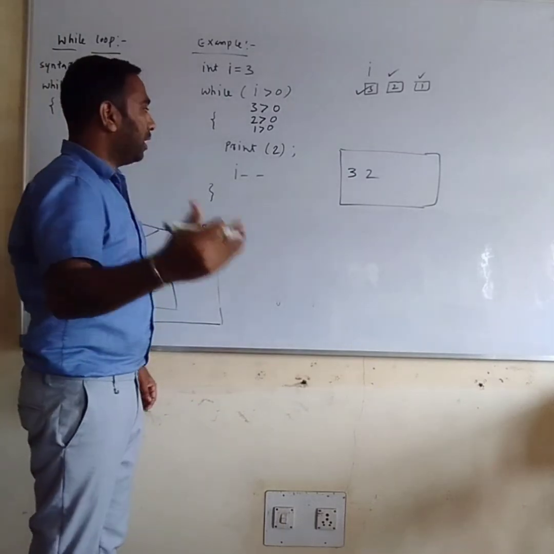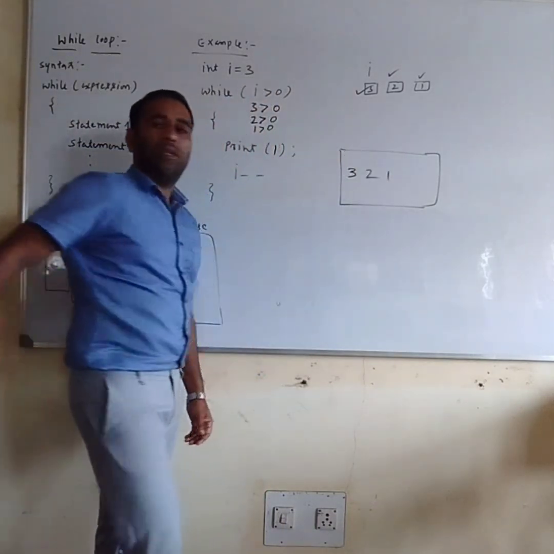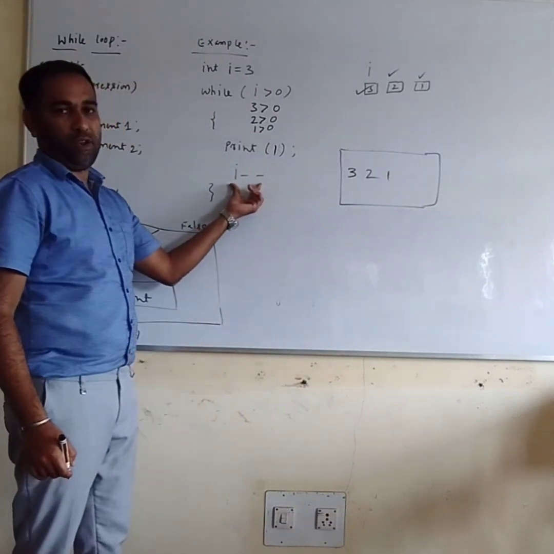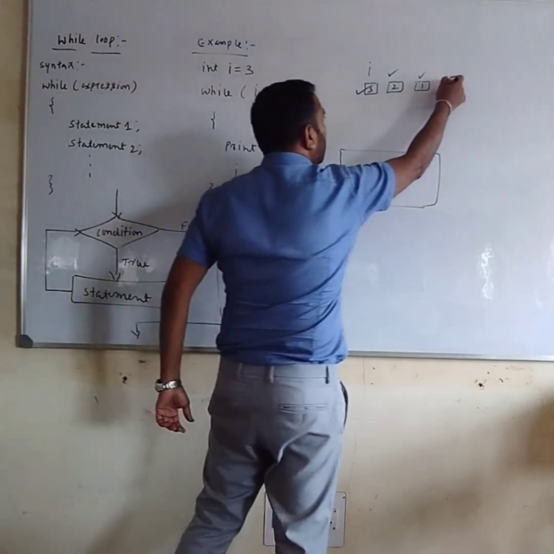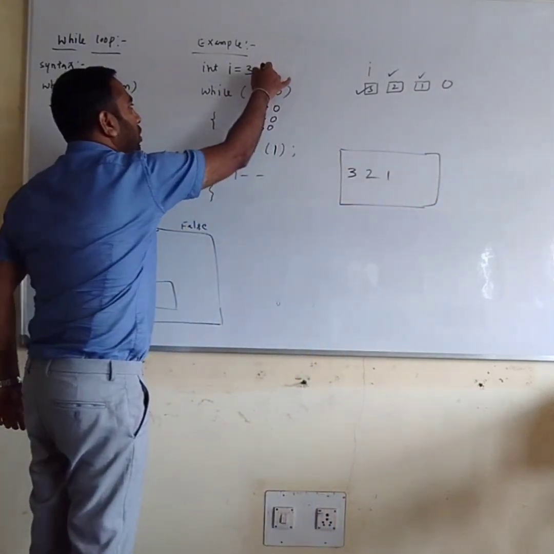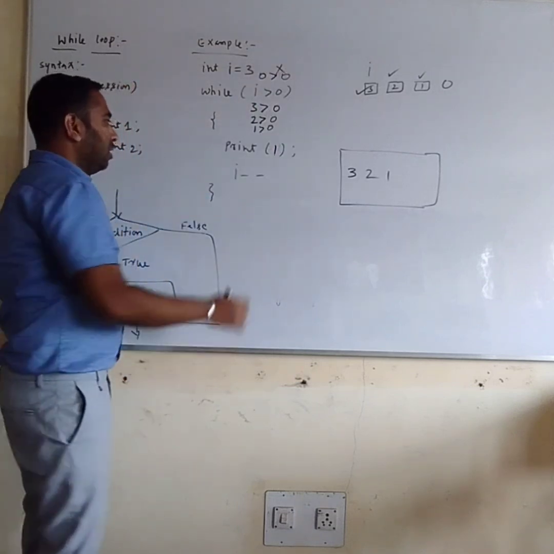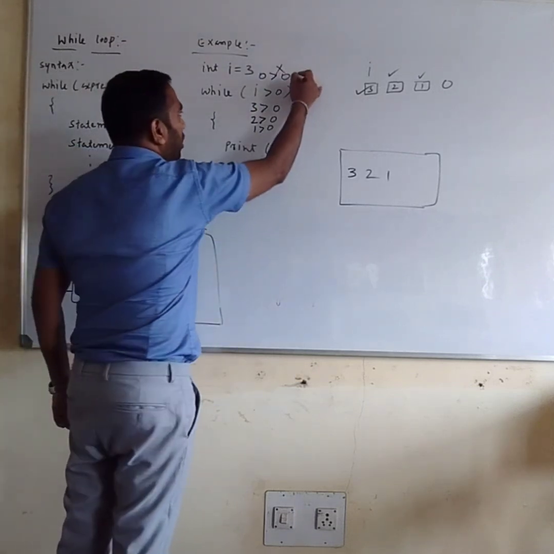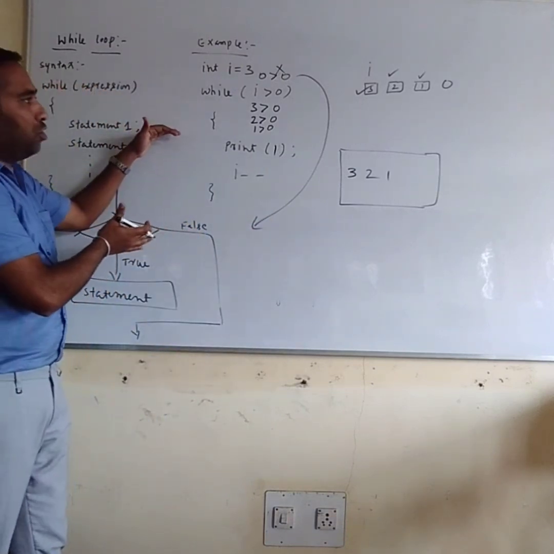Yes, 1 is greater than 0. Then it will print 1. Then it will decrement the i value, and i becomes 0. Now, 0 is greater than 0? It is a false statement. Do not execute the print statement. It will come out of the loop. This is a simple example using the while loop.